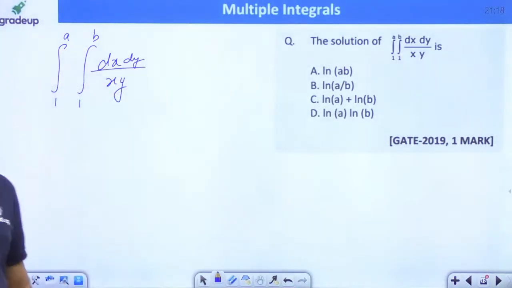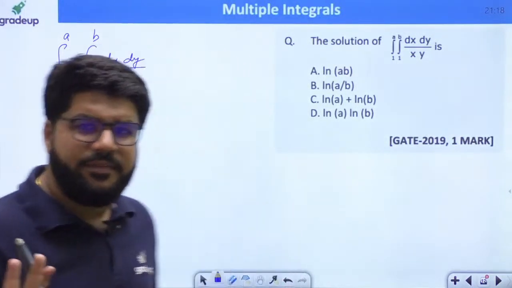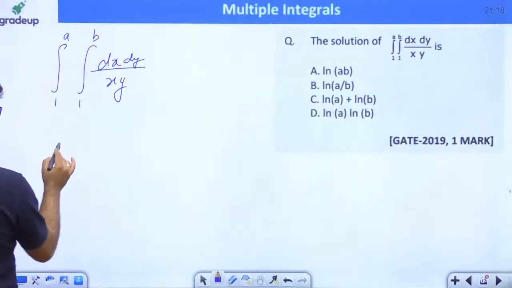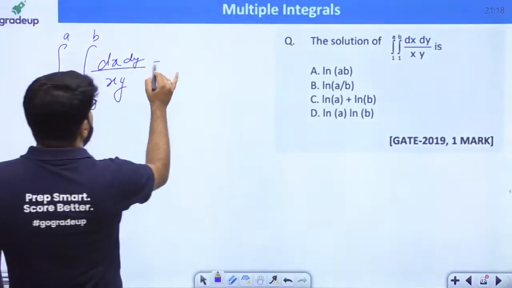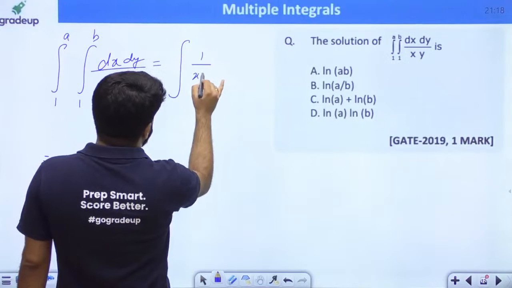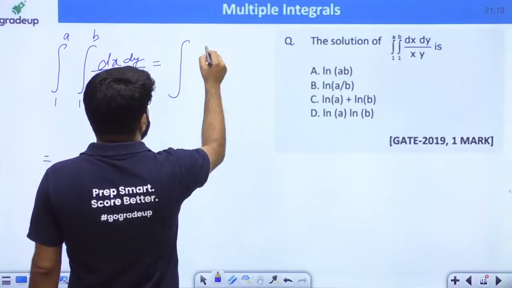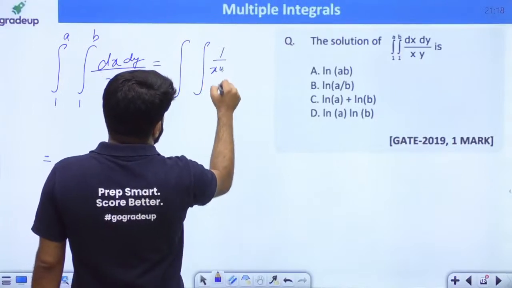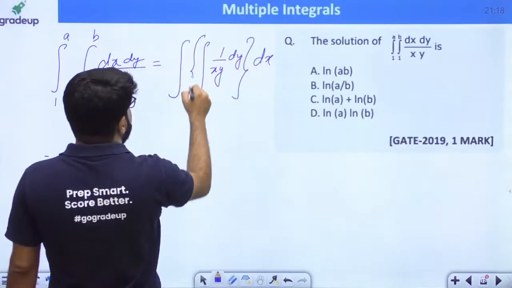Both the limits are entirely constant, guys. You can integrate with any one variable. So let us suppose I integrate first with respect to y. Let me again say that this is equal to integral 1 upon xy dy, and then let's solve dx.